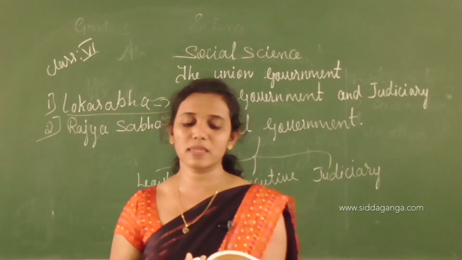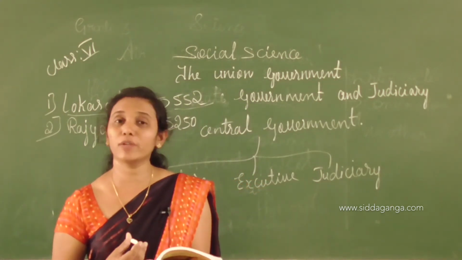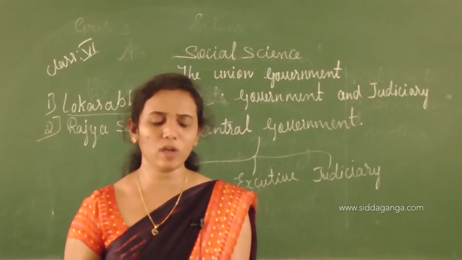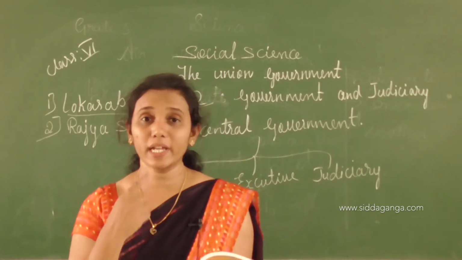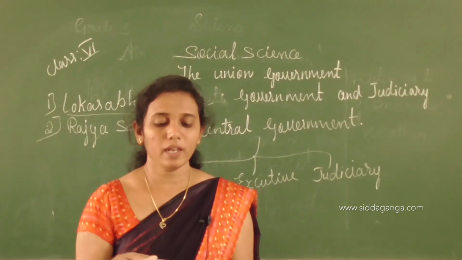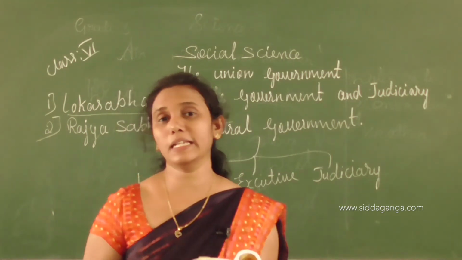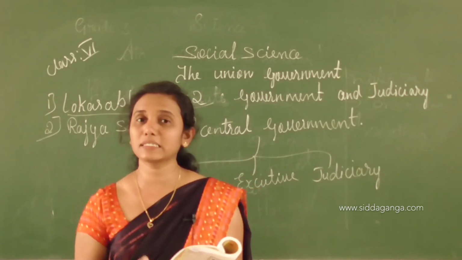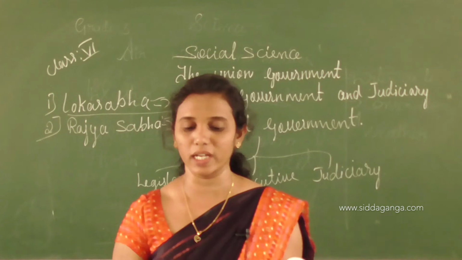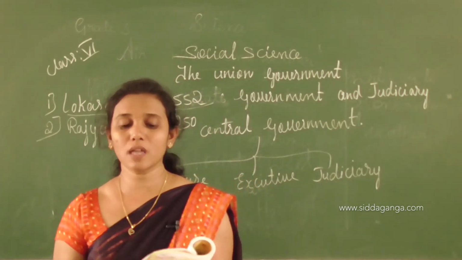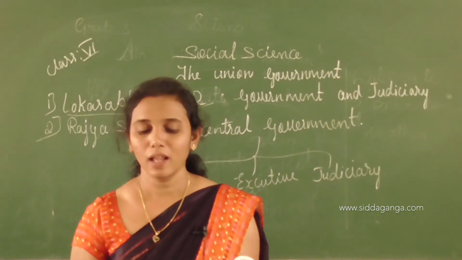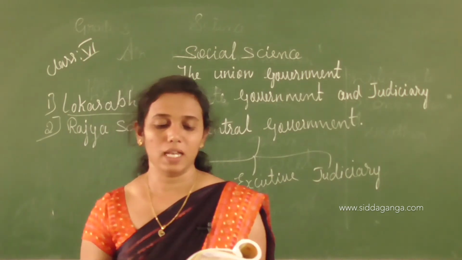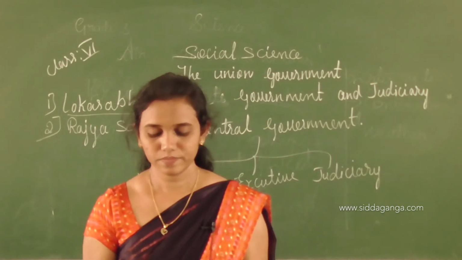Our constitution has laid down a uniform system of administration in all states. Okay, the state governments have a similar structure to the union government of India. Next we study the state legislature. The three organs of the state government are the legislature, executive and judiciary. The state legislature is composed of the governor and the legislature. The legislature makes the laws. Understood, children?